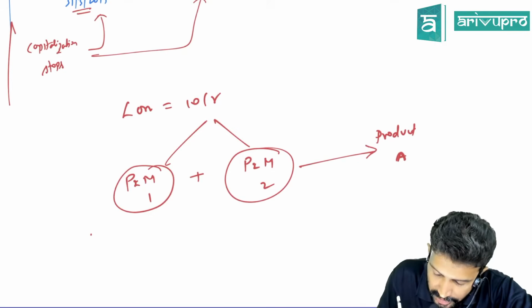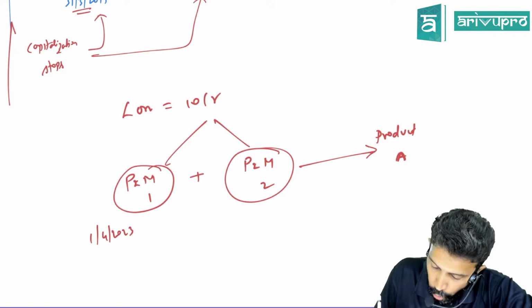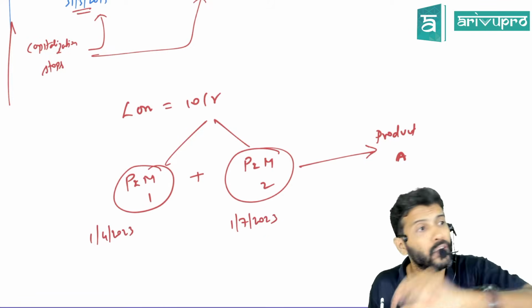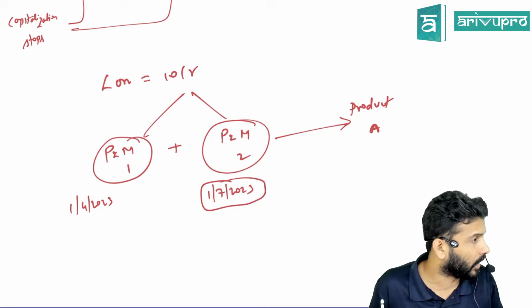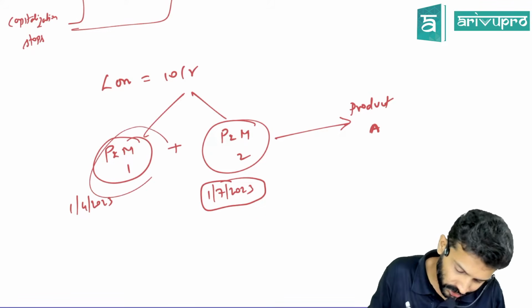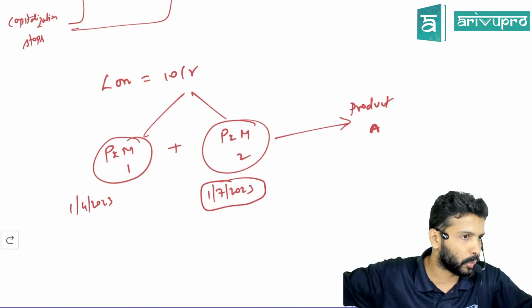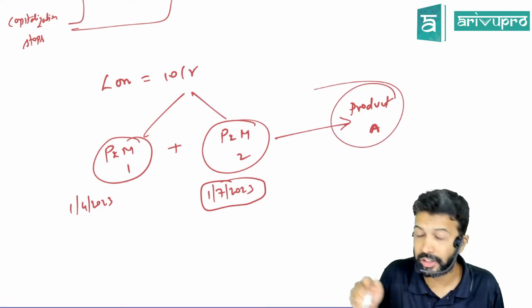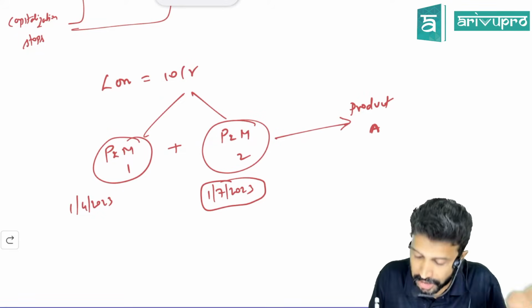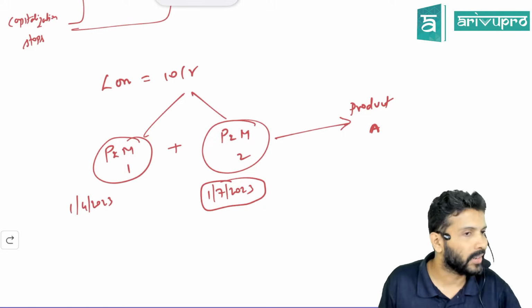Let's say machinery 1's cost is completed on 1st April 2023, but machinery 2 got completed only on 1st July 2023. Are they independent or interdependent? Interdependent. In this case, capitalization will go up till 1st July, because if they are dependent assets, then you can't do individual assessment. You have to take the full picture. To get this product you need both machineries, and both are completed only on 1st July. So till 1st July, you'll go ahead and capitalize.